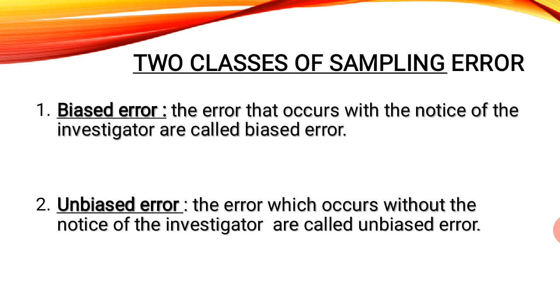So when we say unbiased error, it cannot be controlled. ಇದು ಕಂಟ್ರೋಲ್ ಮಾಡಲಿಕ್ಕೆ ಆಗೋದಿಲ್ಲ, ಬೈ ಮಿಸ್ಟೇಕ್ ಆಗೋದು. ಈಗ ನಾನು ಇನ್ವೆಸ್ಟಿಗೇಟರ್ ಅಂತ ಎನಿಸಿ, the investigator will not know, without the notice it is happening. So you as an investigator will not come to know the mistake has happened, so it cannot be controlled. Whereas in biased, it can be controlled. If the investigator himself makes a mistake, then we cannot do anything. But in unbiased, it is without the notice of the investigator, so the chances of errors will be more. So it cannot be controlled.